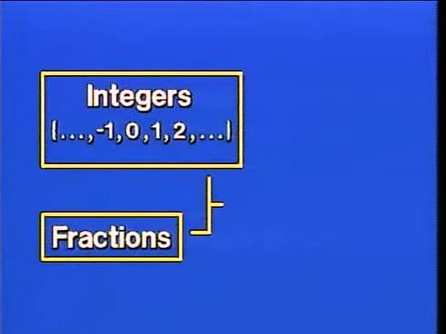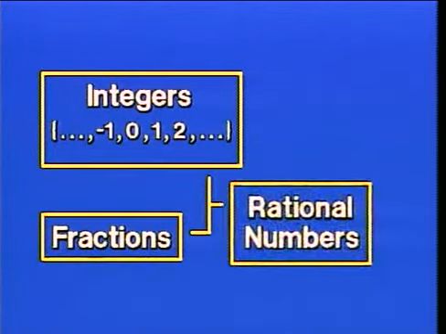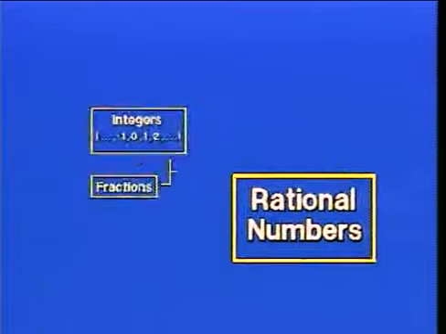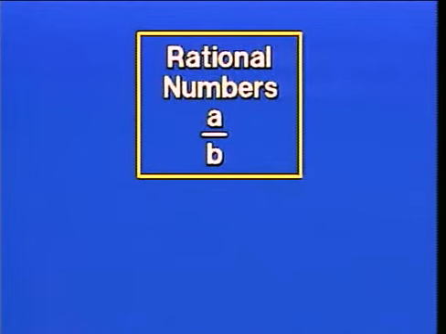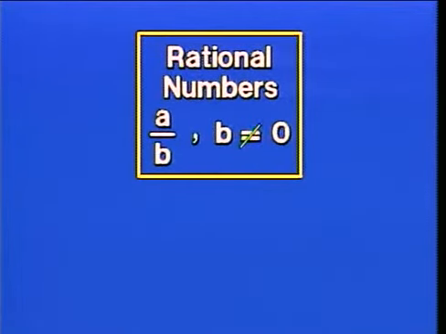When the set of integers is combined with fractions, now this is just everything that we understand as being fractions, just common, ordinary, everyday household fractions, we get a new set called rational numbers. The set of rational numbers is so extensive that we can't really list the items within the set. We can symbolize or represent them, though, with a over b. Now, all the numbers in the world that can be written in the form a over b, where a and b are integers, are rational numbers. Also included in this definition is the notion that b cannot be equal to 0, an idea that we'll talk about later.